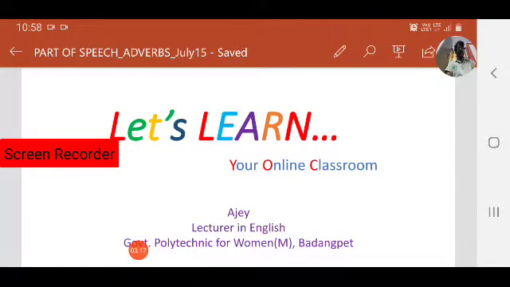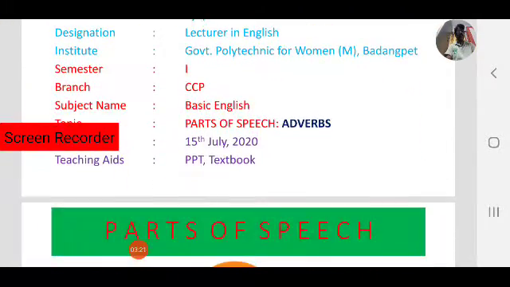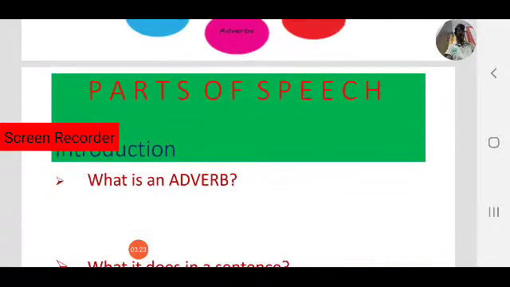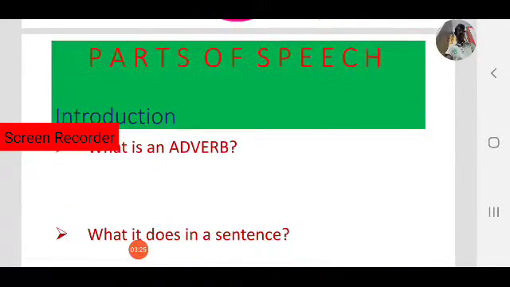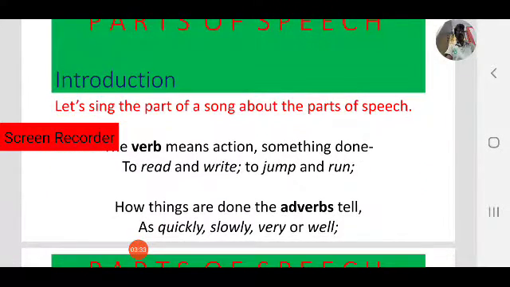What is an adverb? What are the different kinds of adverbs and how to use them? Before we begin our lesson, let us sing a part of a song about the parts of speech.